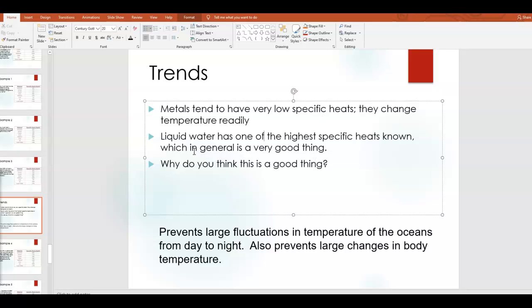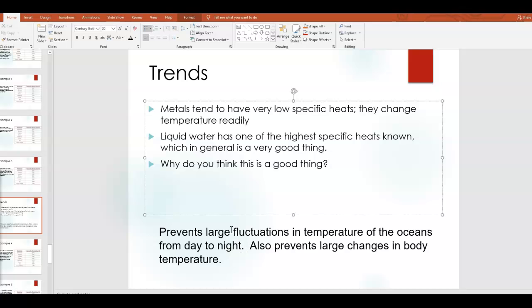Now, here it says liquid water has one of the highest specific heats known, which in general is a very good thing. Why do you think this is a good thing? The answer is given at the bottom of the slide. Basically, it prevents large fluctuations in temperature of the oceans from day to night. A lot of our weather patterns, like tsunamis and hurricanes, are caused by temperature fluctuations in the ocean.